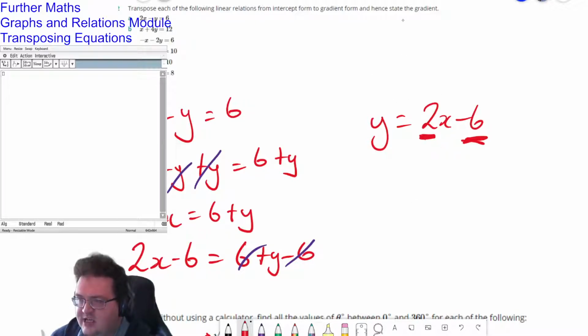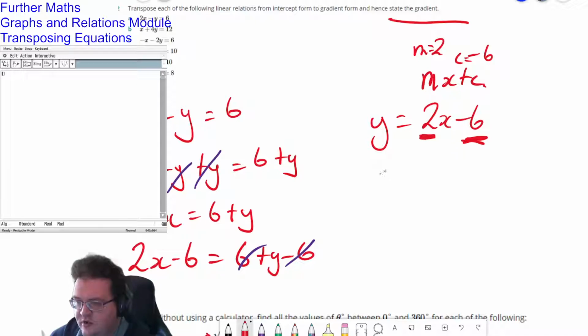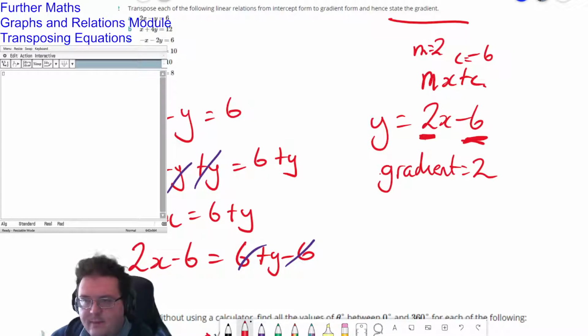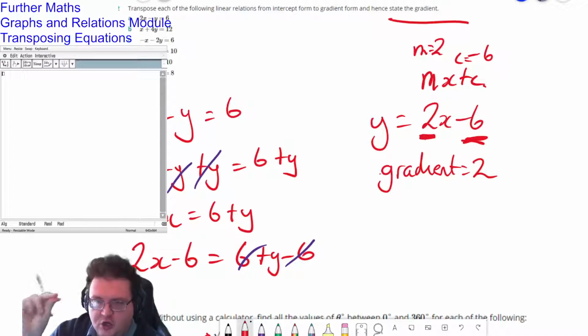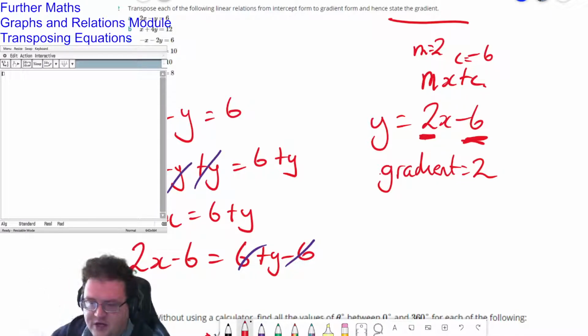So this is gradient form, mx plus c. c is minus 6, and m is 2. So state the gradient: the gradient is whatever m is, so the gradient is 2. It's rearranging it so that it fits the pattern, so that you can just look at it and go, boop, that's what I need.